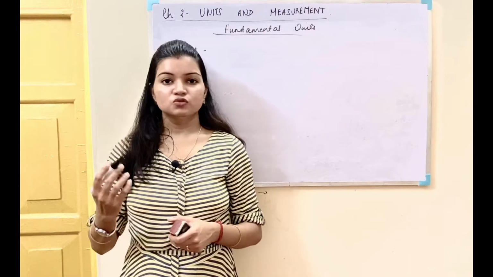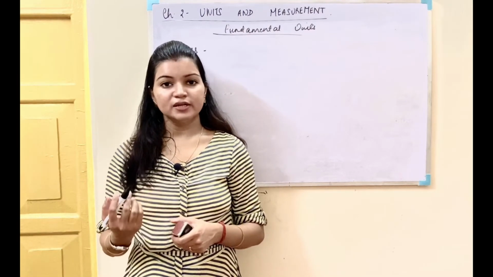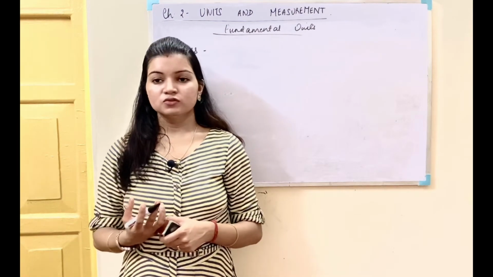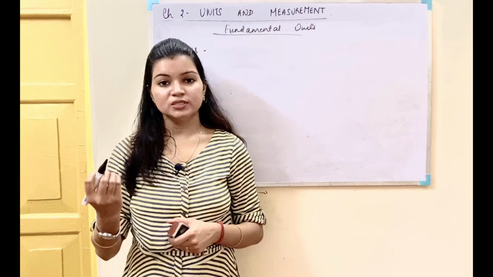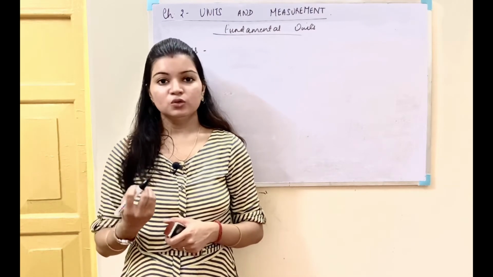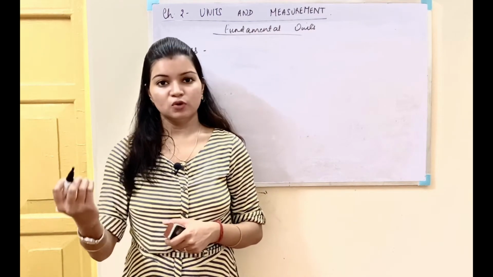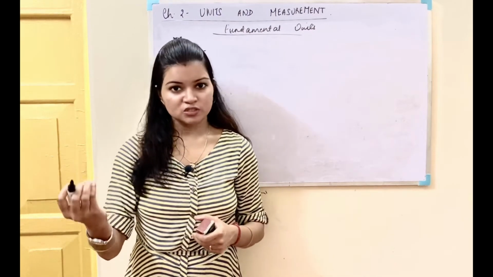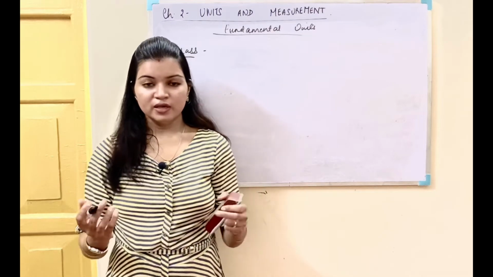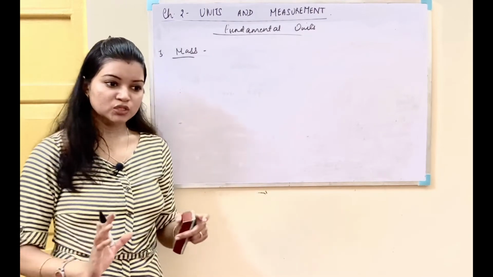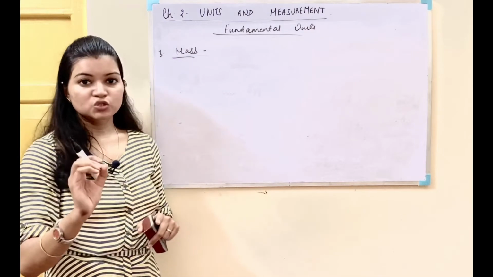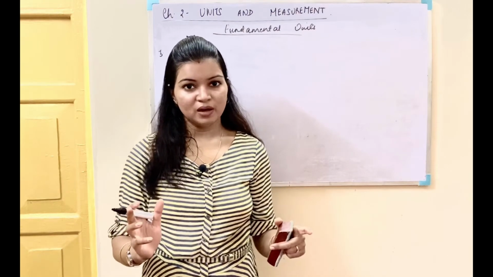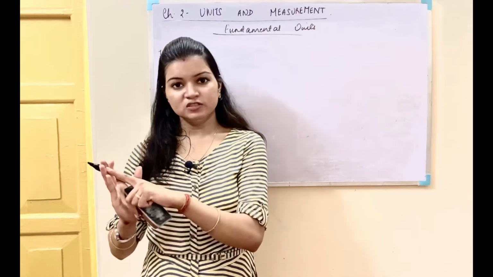Next is mass. Mass in physics is a quantitative measure of the inertia, which is a fundamental property of a body. It is a measure of how much resistance a body is capable of offering to the change in the position or the change in the velocity whenever a force is applied. If the mass is large, the change produced by the force will be small. If we have a very heavy object, when we push it, we have to apply a lot of force, but the change in its position will be very small. So the greater the mass, the smaller the change in its position.